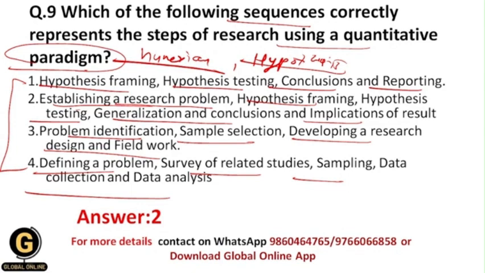Then your second step should be hypothesis framing, that is formulation of a hypothesis. Then your third step should be hypothesis testing. After the testing part you are going to generalize your results to the target population, then you will get conclusions, and after all you are going to implicate your results. That's why the correct answer should be 2 over here.